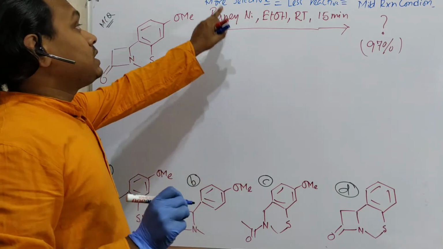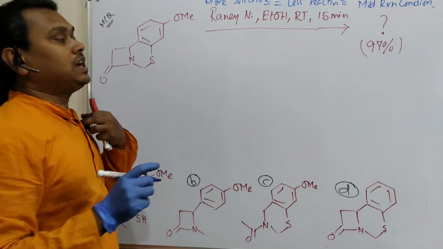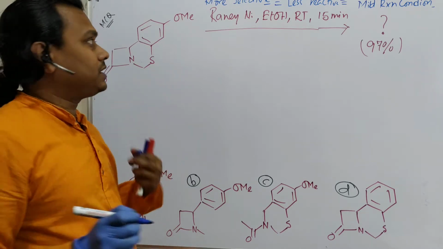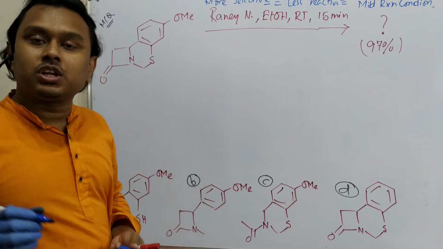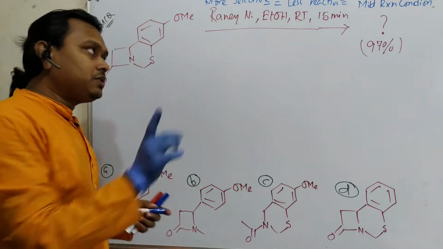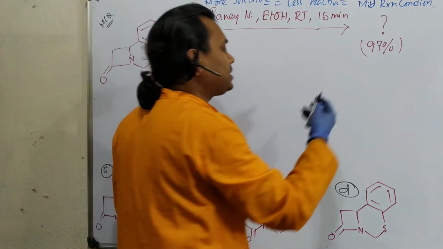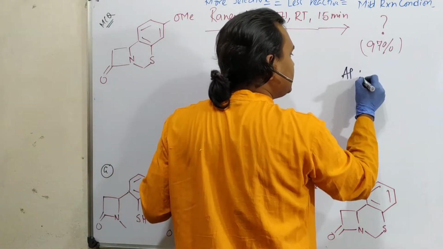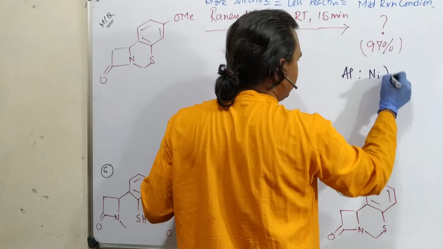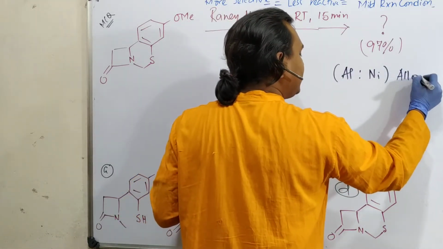Now the question is, in which case this selectivity will be observed, or what type of selective reaction it can do. See what kind of functional groups are present. By the way, before going to details, let me give you some idea about Raney nickel. I have already uploaded a dedicated lecture, please visit those videos for better understanding. So Raney nickel